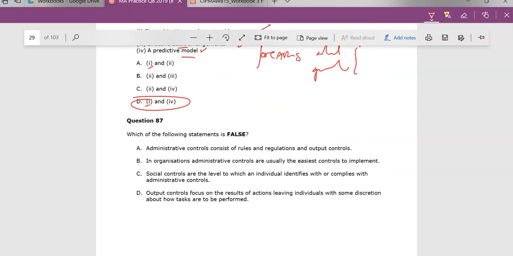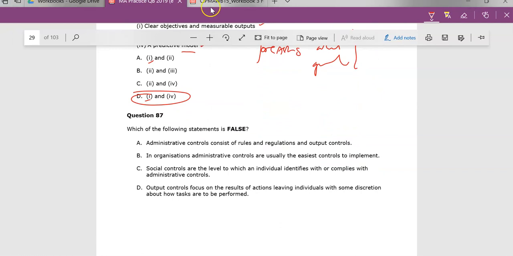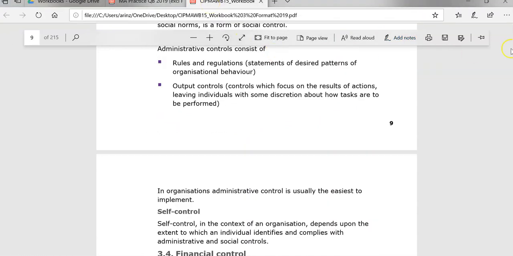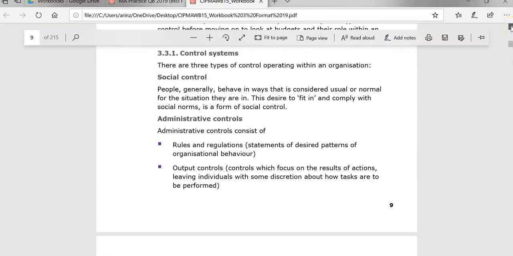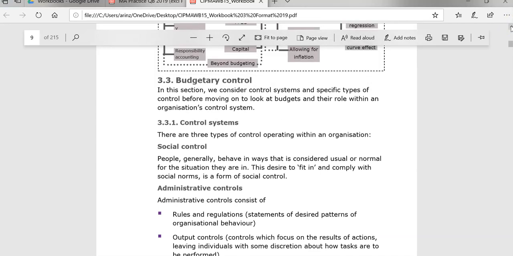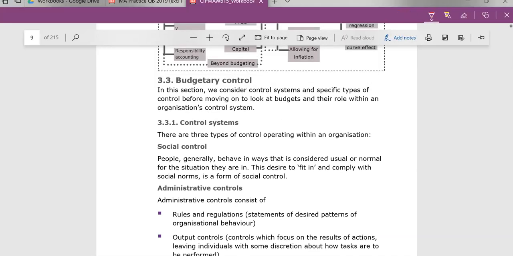Okay, great. Question 87. I'm just going to jump to the workbook here so you can see where you pull this out. This is very much a knowledge question, and it talks about the different controls, highlighting this idea of budgetary control systems. There are three types of controls operating within an organization. Social control, where people fit in and comply with social norms, behaving in ways that are considered usually normal. So that's the social control within an organization. Just culture, people fitting in.